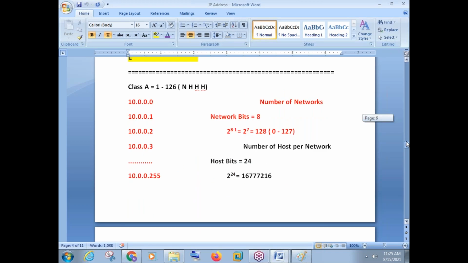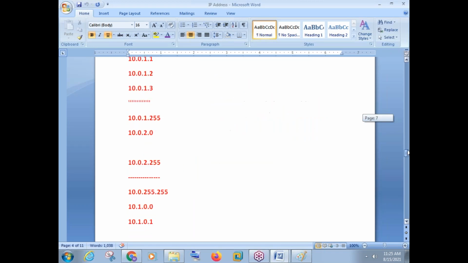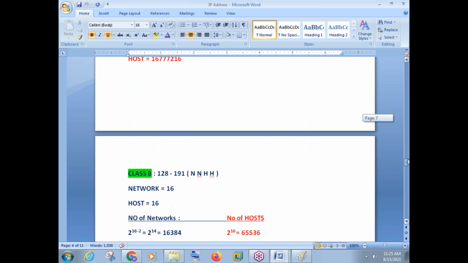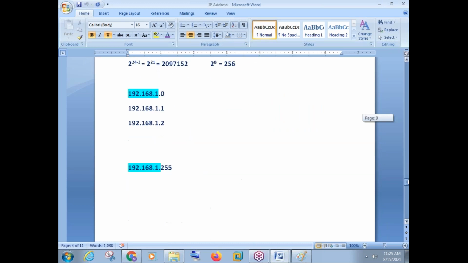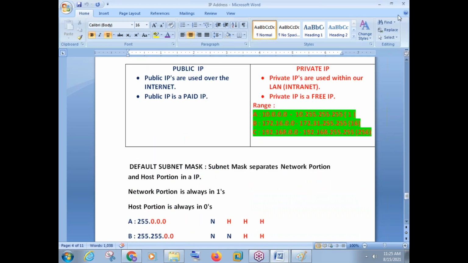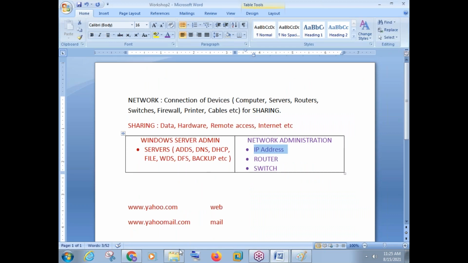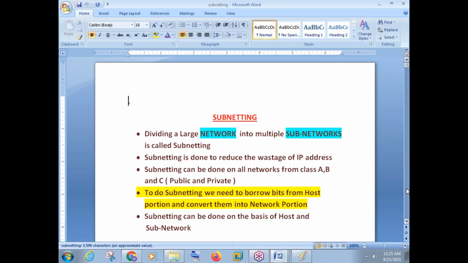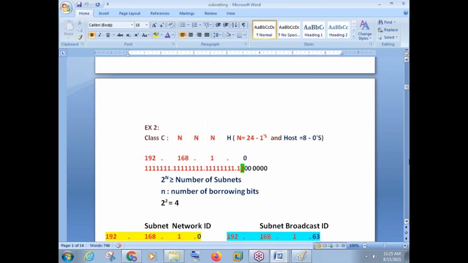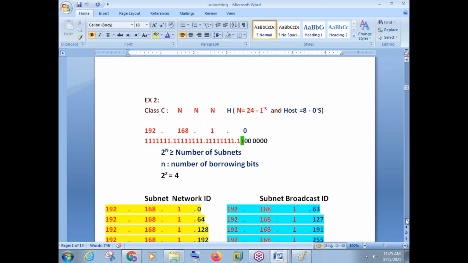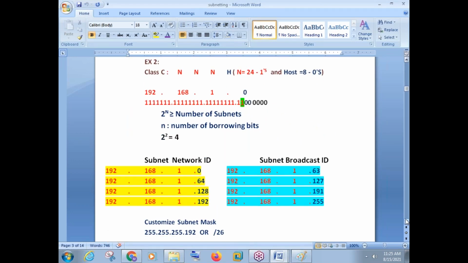I'll give an introduction to IP version 6 also, but for our exams and for our learning process, IP version 4 is the focus. Whatever you see here when I'm scrolling is your IP version 4. The introduction to IP version 6 will be more than enough for you to understand it. It will not be just 5 or 10 minutes, but overall it will be included in your syllabus. So this is your IP version 4 that you see on your screen.